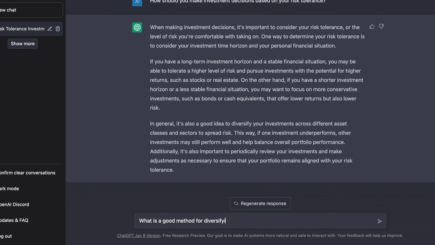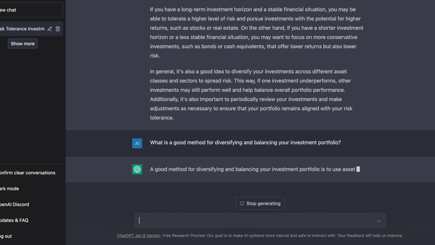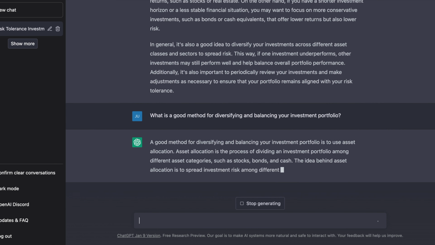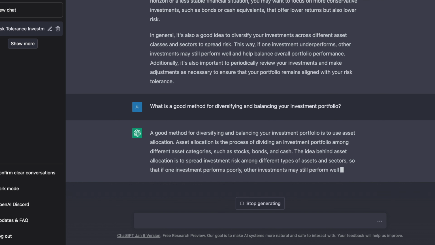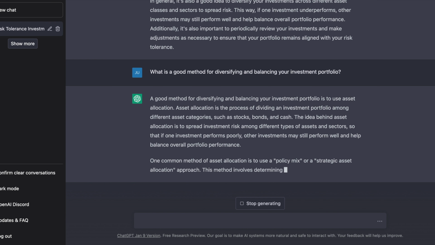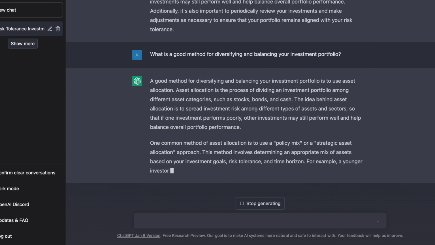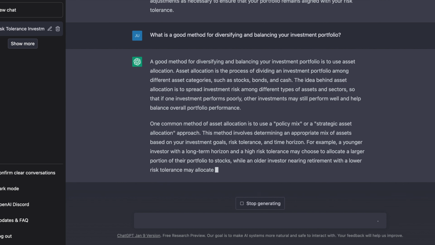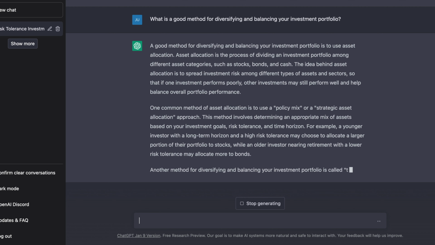So now, what's a good method for diversifying and balancing your investment portfolio? What it says is a good method for doing this is to use asset allocation. It divides an investment portfolio among various asset classes such as stocks, bonds, and cash. The idea is to spread investment risk across different types of assets and sectors, in order to help them perform well and balance the overall portfolio.